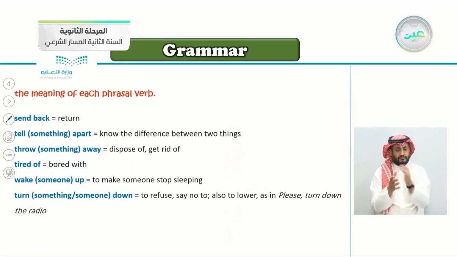So these are the meanings of each phrasal verb. Send back, it means return. Tell something apart, to know the difference between two things. Throw something away, dispose of, to get rid of. Tired of, bored, the one with the chocolate here. Wake someone up, to make someone stop sleeping. Turn something or someone down, to turn down is to refuse. When you turn someone down, is to refuse his request. Say no. Also to lower, as in please turn down the radio.